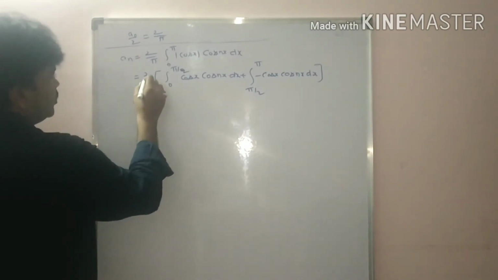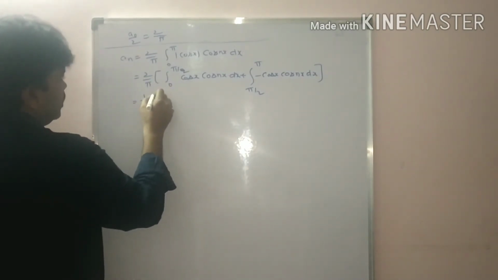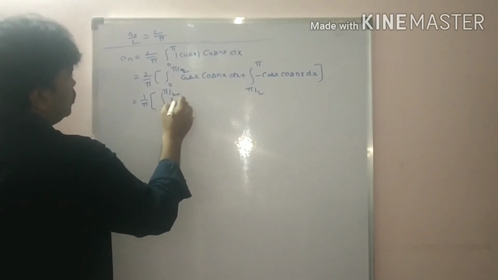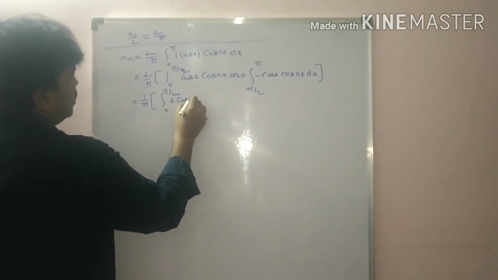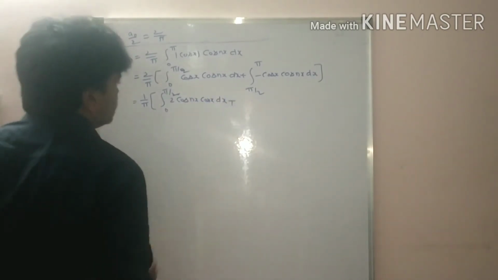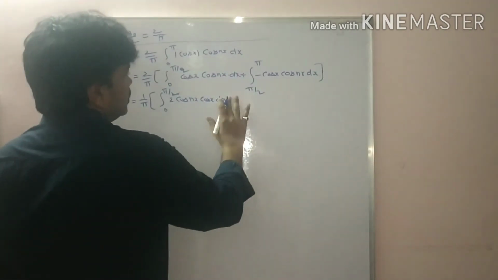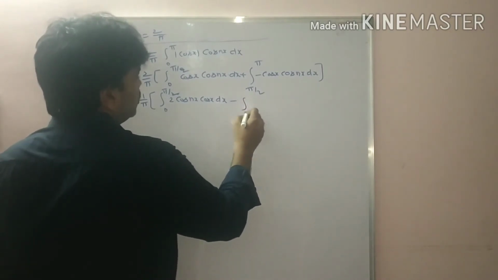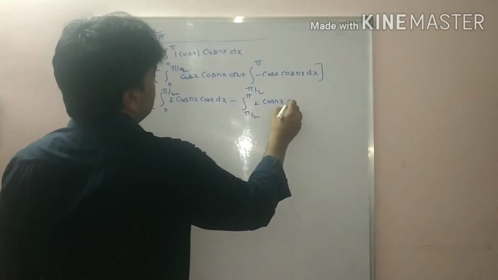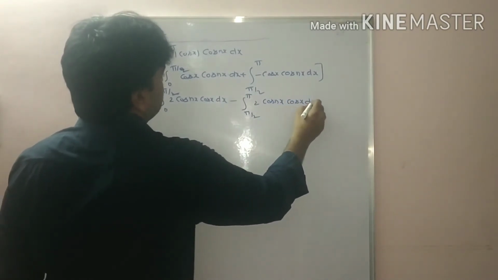That is equal, multiplying with 2, to 1 by pi integral 0 to pi by 2 cos nx cos x dx, minus integral pi by 2 to pi cos nx cos x dx.